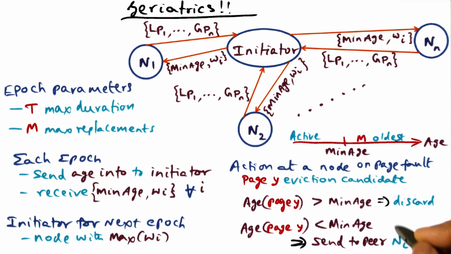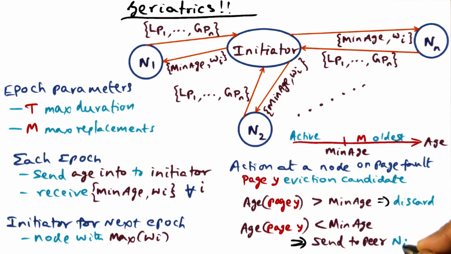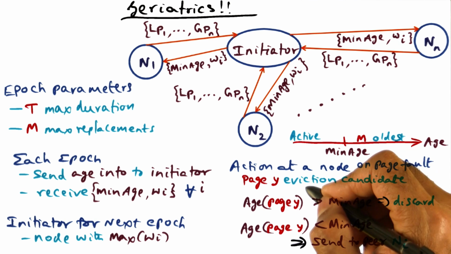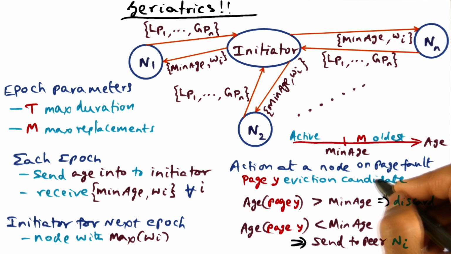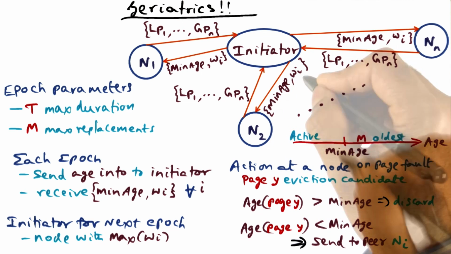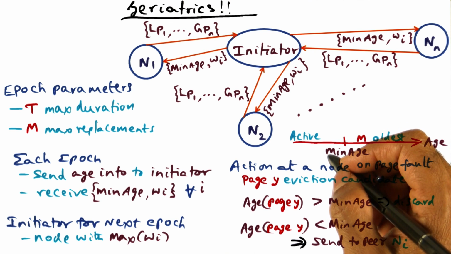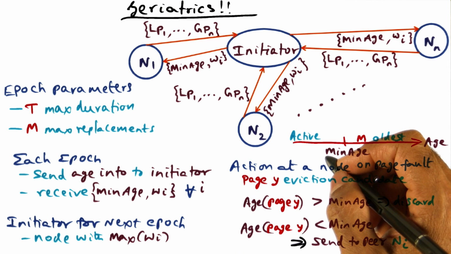Instead, we're going to use some information drawn from these weights. We're going to factor that weight information into making a choice as to which peer we want to send this eviction page to. Chances are that the node that has a higher weight is a likely candidate that I'll pick, but it will not always be the node with the highest weight, because if that decision is made by everybody, then we're going to have a situation where if the prediction was not exactly accurate, we will be making wrong choices.